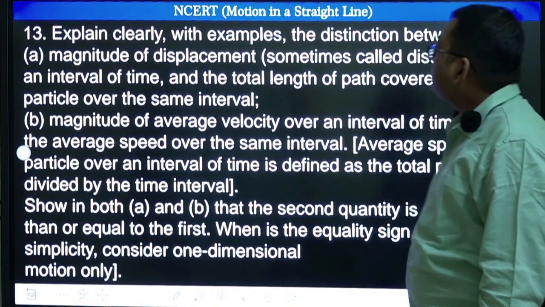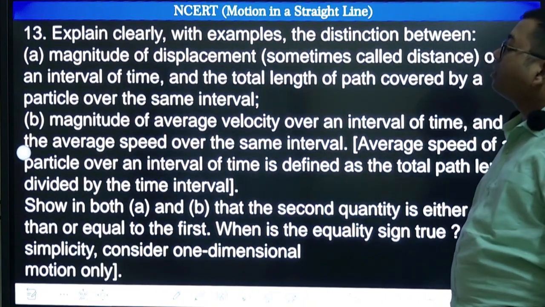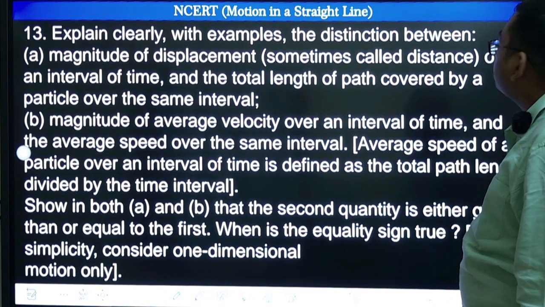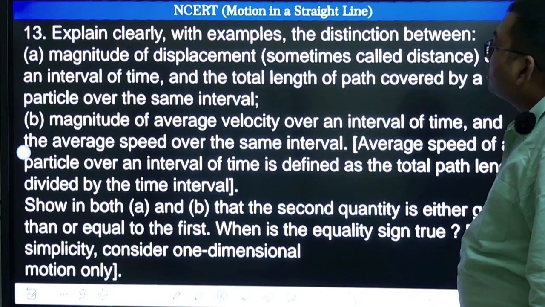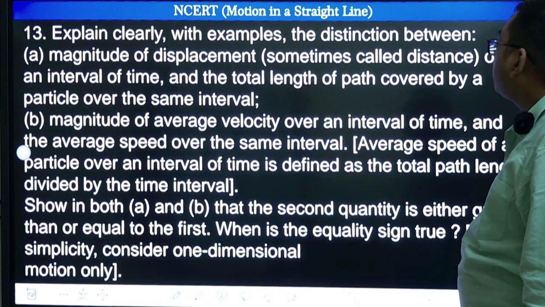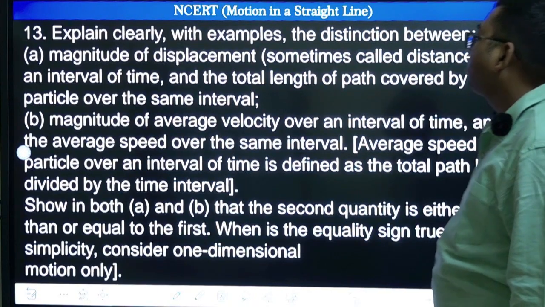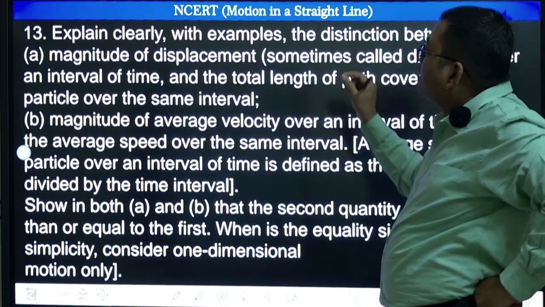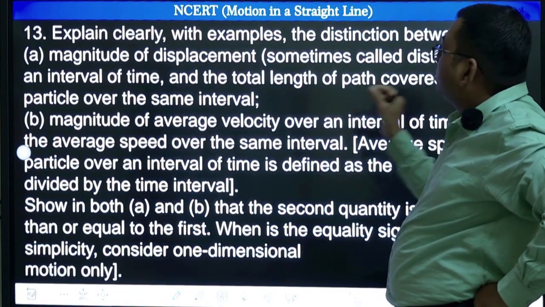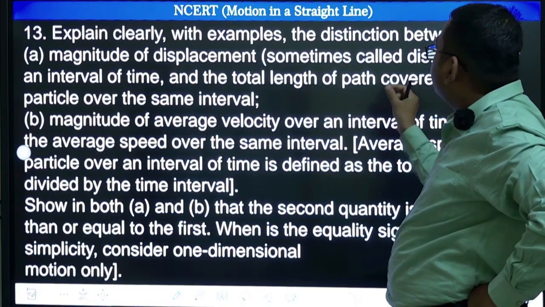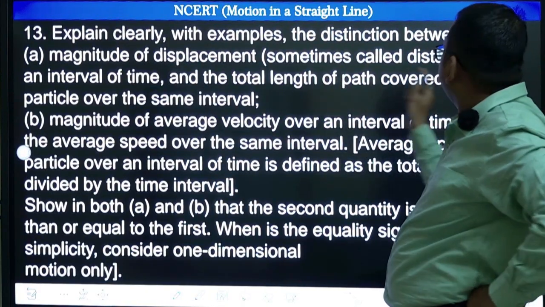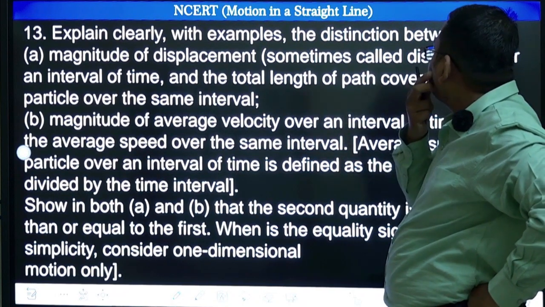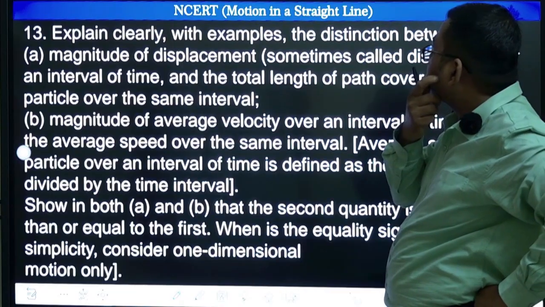Explain clearly with examples the distinction between magnitude of displacement, sometimes called distance, over an interval of time, and the total length of path covered by a particle over the same interval. Let us try to understand how fundamental it is. Difference we have to say, magnitude of displacement called distance sometime, over an interval of time, and the total path length covered by a particle over the same interval.